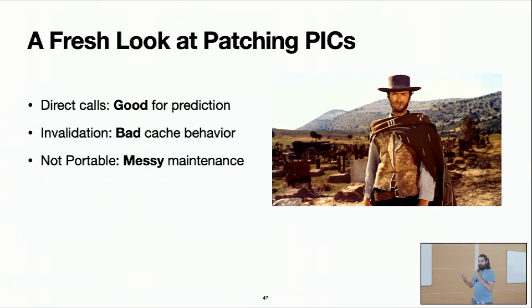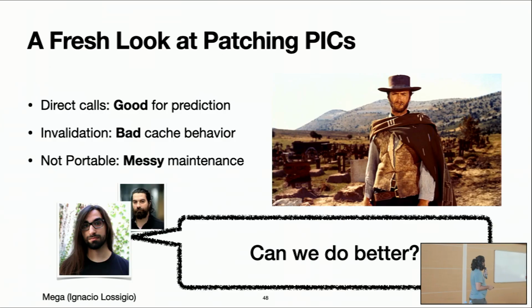Now, with this kind of learnings, what did we learn with Ignacio is, these patching PICs are good for branch prediction. They have a bit of bad cache behavior because they need to update and that invalidates the caches, and also it has this portability issue and maintenance, so they're a bit messy to maintain. So can we do better? That was the question that we asked ourselves.